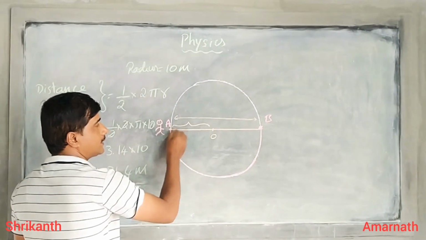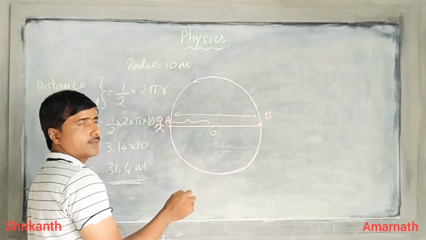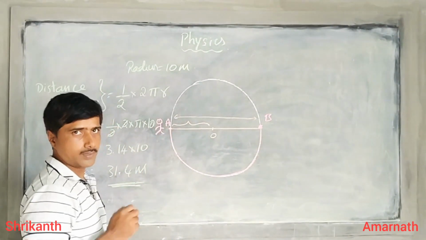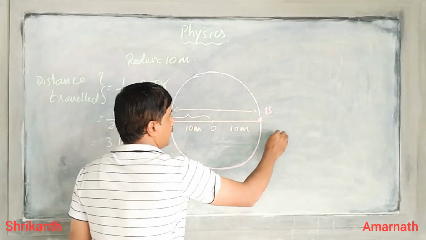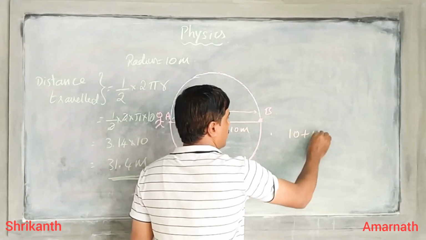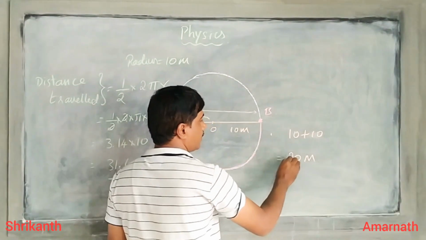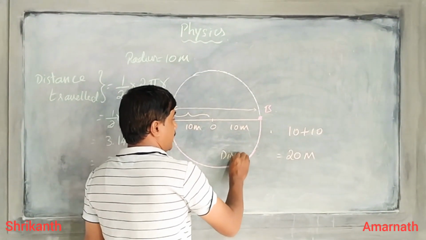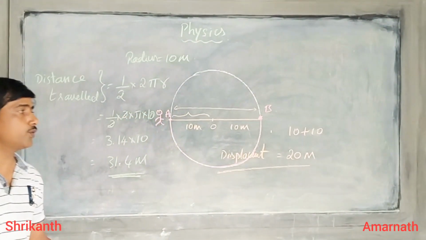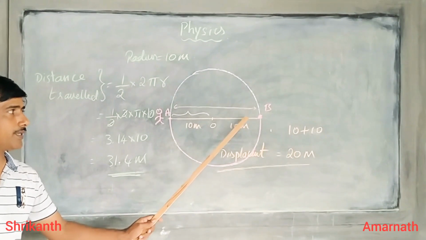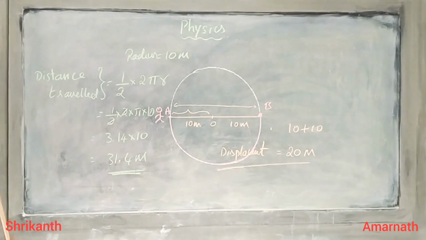Half of this, that is OA, is the radius. Similarly, OB is also a radius, so both radii are the same, 10 meters each. Adding 10 meters and 10 meters, 20 meters is the displacement. That means to be displaced by 20 meters, that person has traveled 31.4 meters.